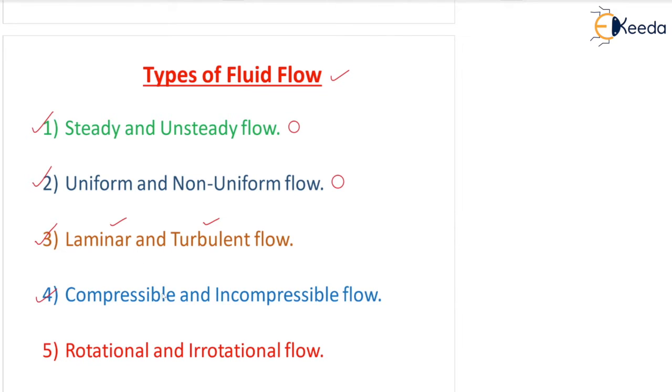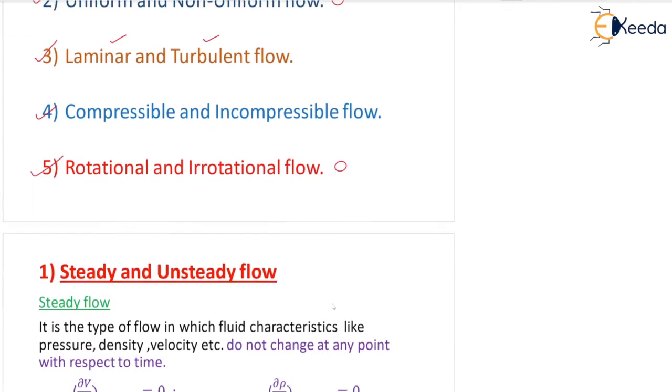Fourth one is compressible and incompressible flow, and the fifth one, most important because we have numericals from this section, is rotational and irrotational flow. So let's go and see in detail, one by one, each and every type of fluid flow.